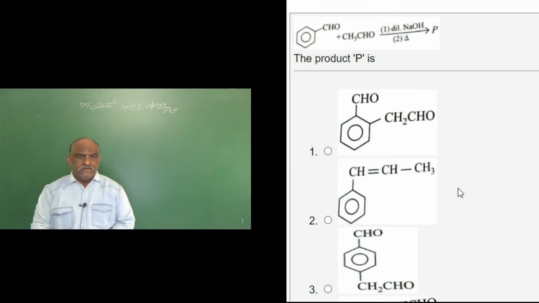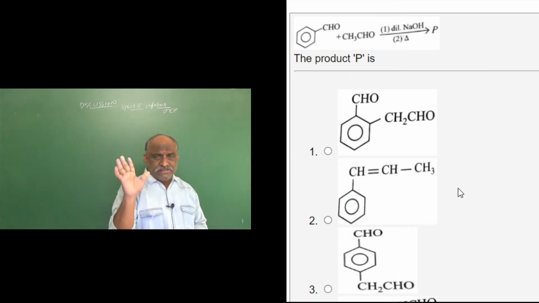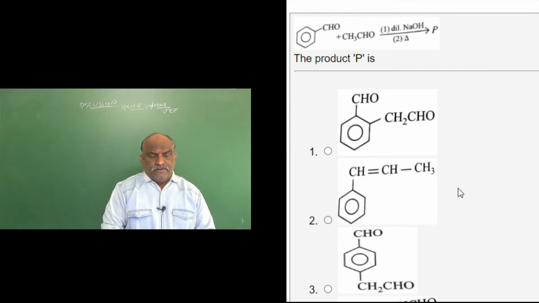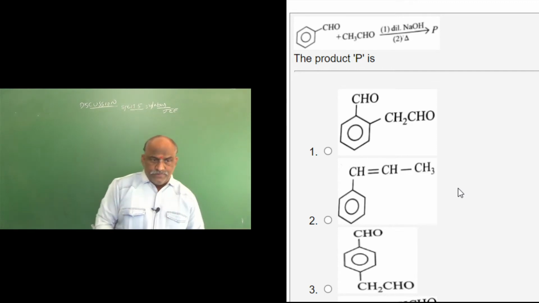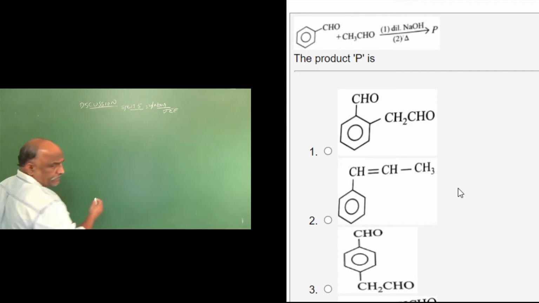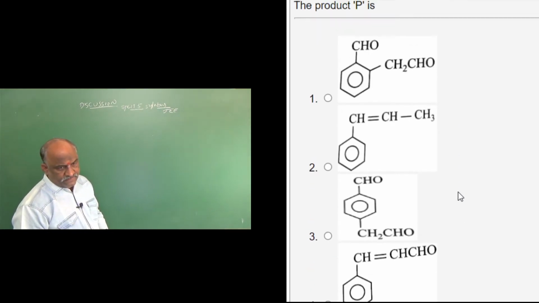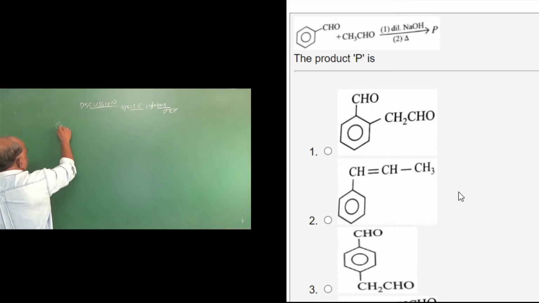this is a very interesting and very important question. We compulsorily expect this type of question for JEE. Benzaldehyde plus acetaldehyde, dilute NaOH on heating gives rise to P. The product P is? This is question number 36.